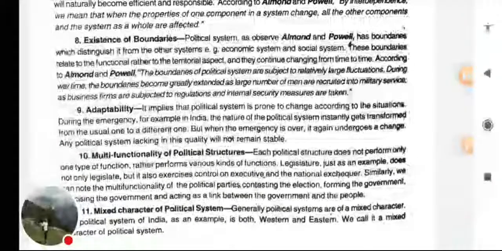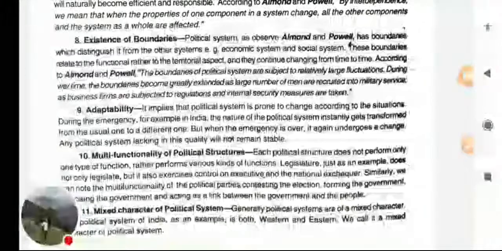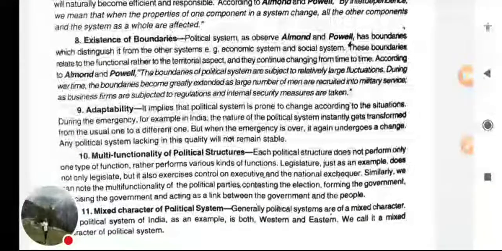Adaptability. Adaptability means अनुकूल करना अपने आप को. With the passage of time, every political system has to adapt itself to the change. So when the situation changes, it adapts itself. During emergency, the nature of the political system becomes different.